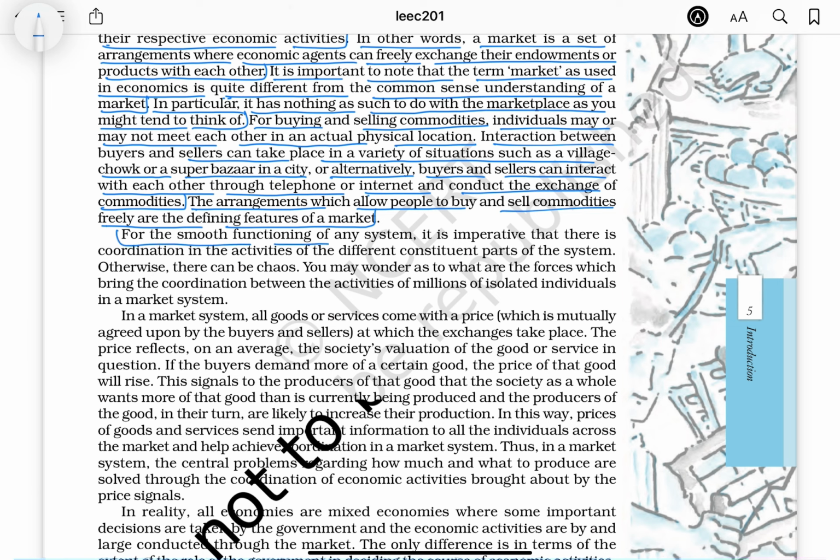For the smooth functioning of any system, it is imperative that there is coordination in the activities of the different constituent parts of the system. Otherwise, there can be chaos. You may wonder as to what are the forces which bring the coordination between the activities of millions of isolated individuals in a market system.